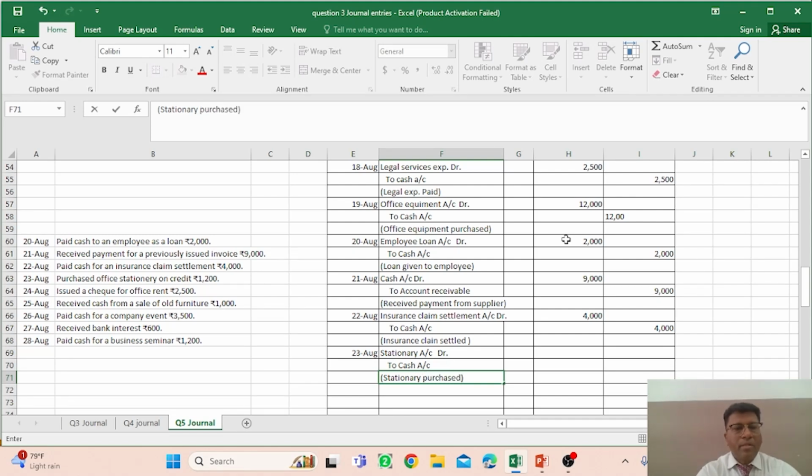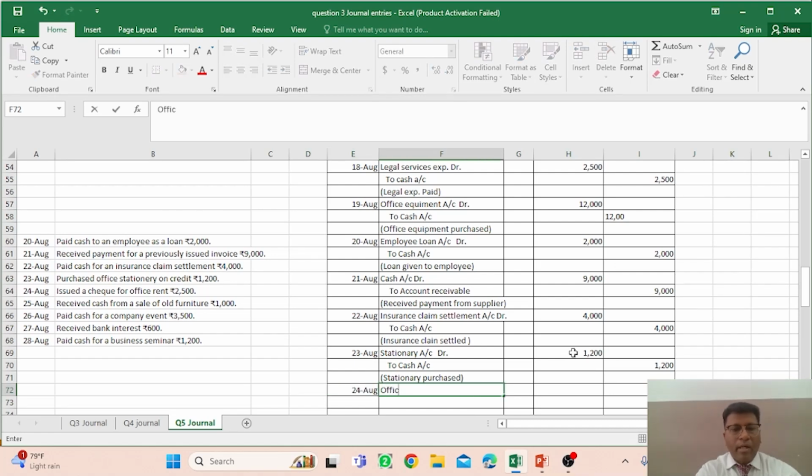The amount is rupees 1,200, rupees 1,200, and the next transaction is on 24th of August, issued a check for office rent.